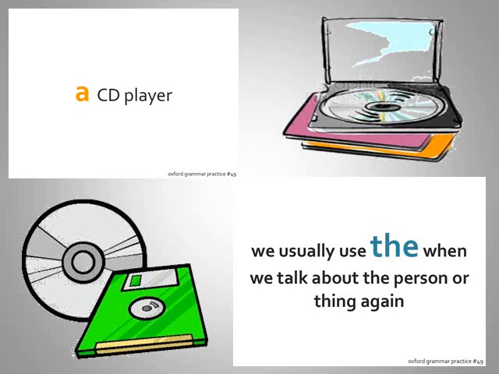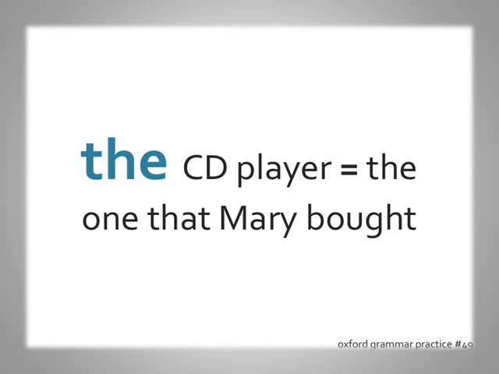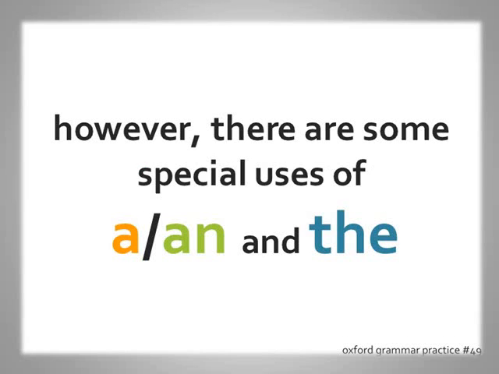Now here is an example. A CD player. We usually use the when we talk about the person or thing again. The CD player, the one that Mary bought. Okay, so now I am talking about the CD player. The first time I used a CD player, and the second time the is used: the one that Mary bought.